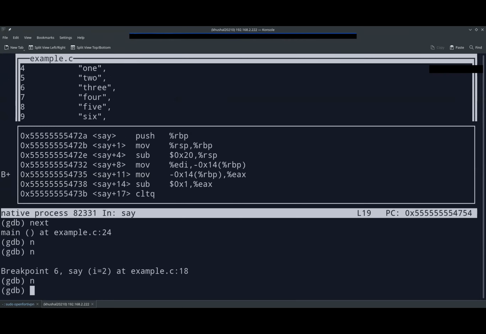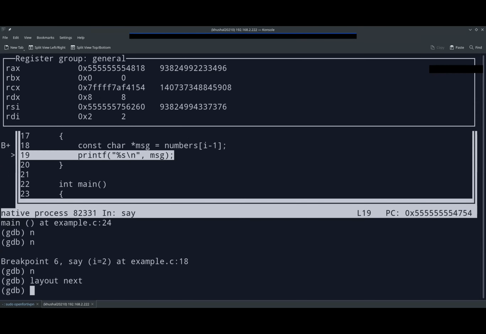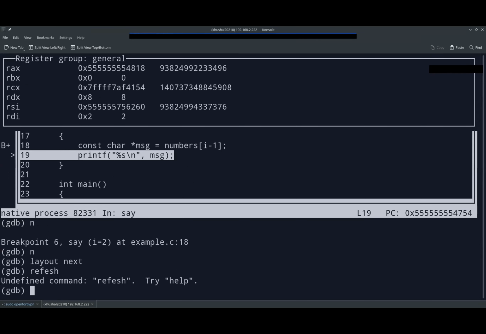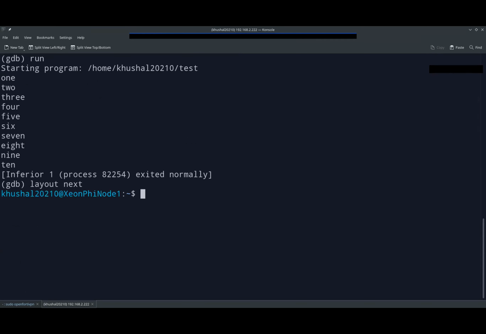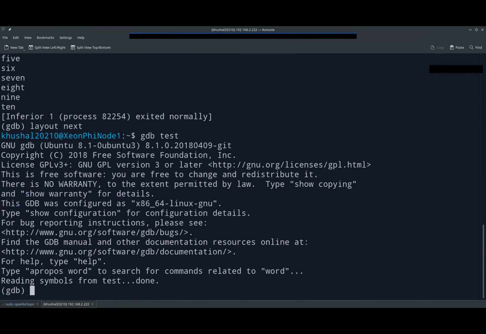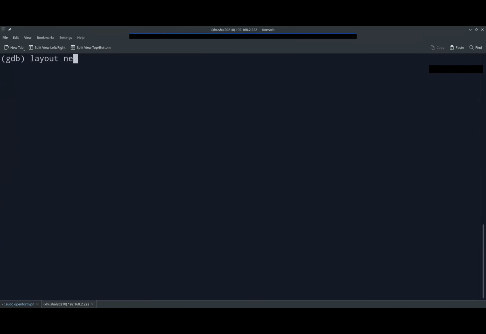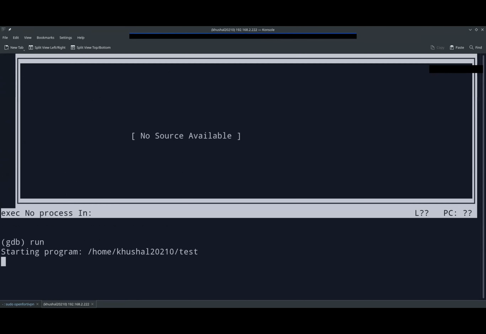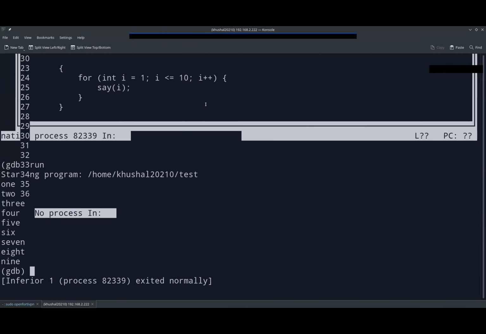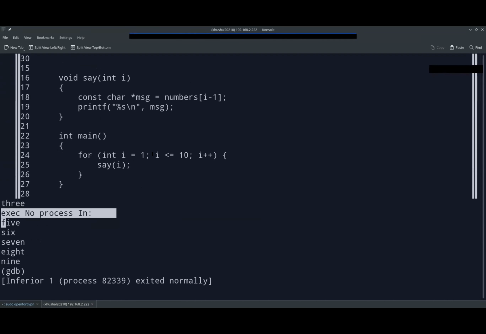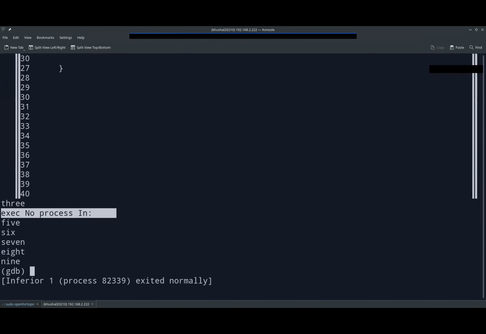Let me quit it first, or no, it doesn't work. I have to change the layout again because it's too much of a mess right now. Layout next. Refresh. Nice. Okay, let's quit. Yes. We'll do GDB test again. Right. Layout next. Run. Okay. So we are in right now. We have a C program and we have the GDB shell, the simple one. Right. Refresh.